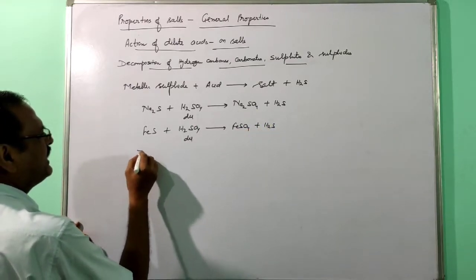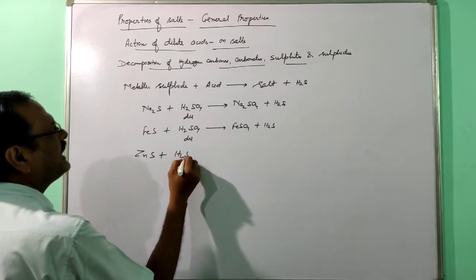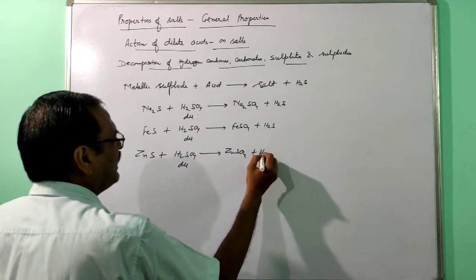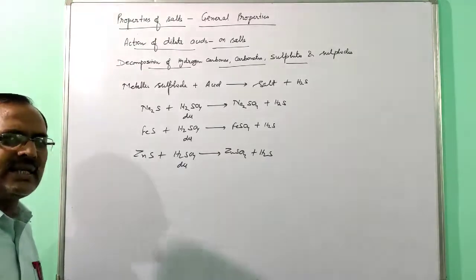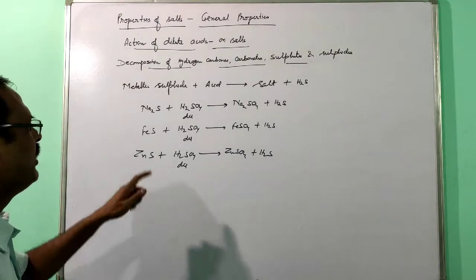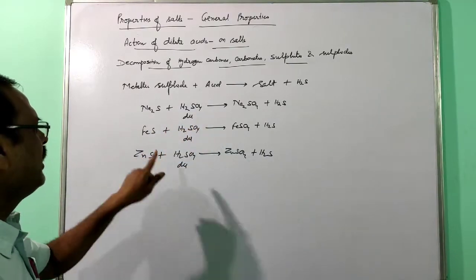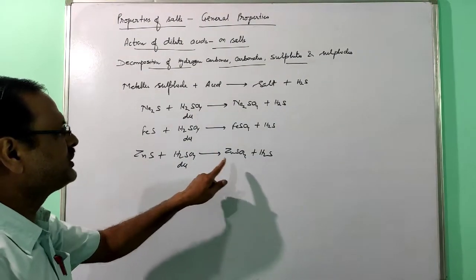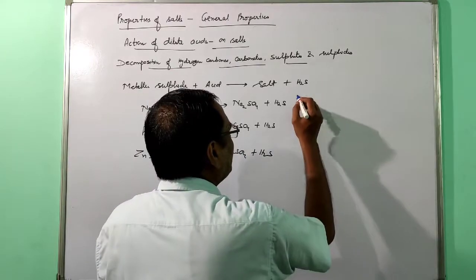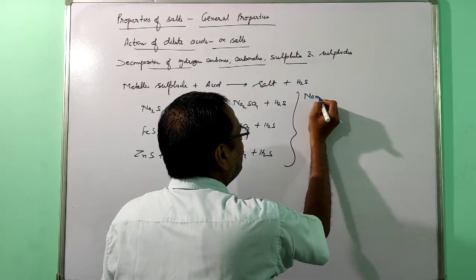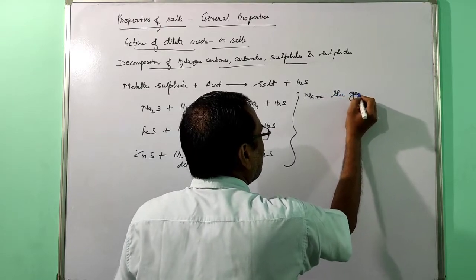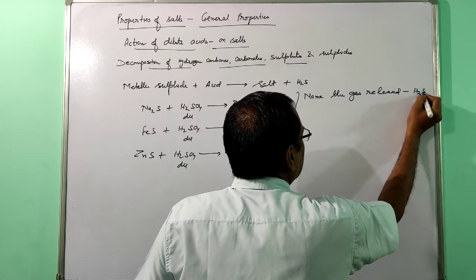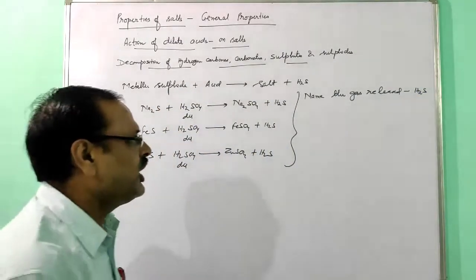In the same way, if you take zinc sulfide reacting with dilute sulfuric acid, this will give you zinc sulfate and H2S. So first of all, the question can be asked to you: give a chemical equation when sodium sulfide reacts with dilute sulfuric acid, when ferrous sulfide reacts with dilute sulfuric acid, when zinc sulfide reacts with dilute sulfuric acid. So the reactions can be written. Now the next one can be asked to you: name the gas released. H2S gas. Now observation.